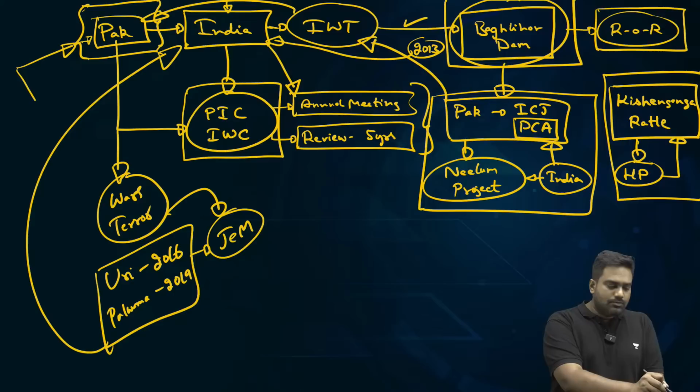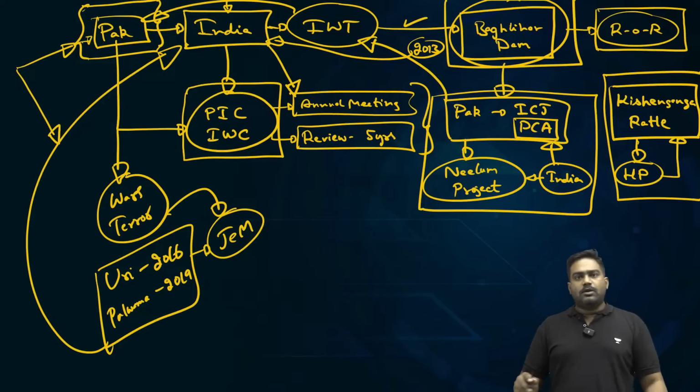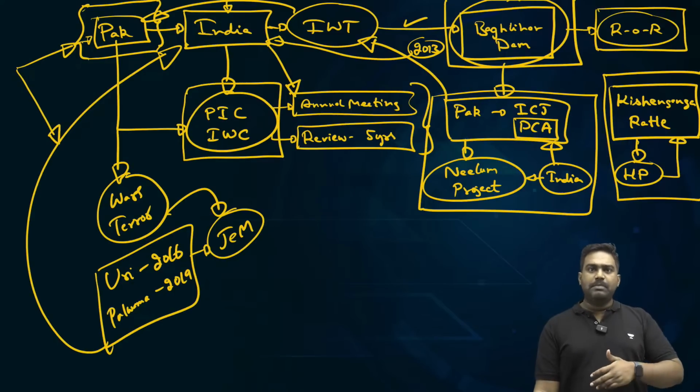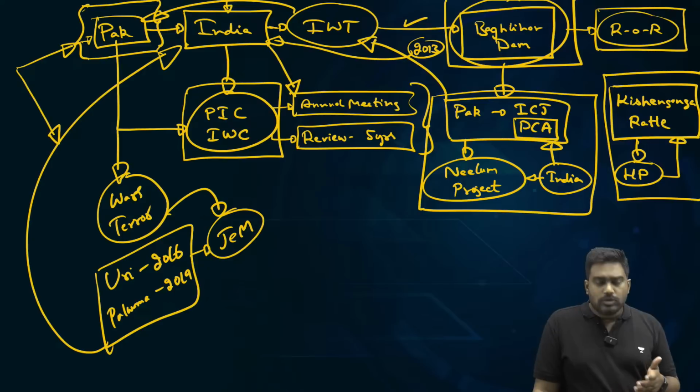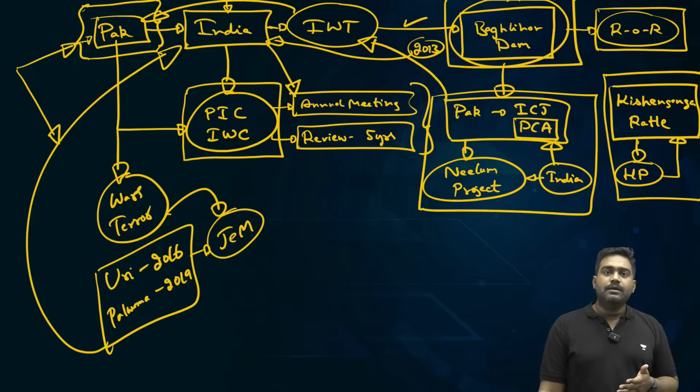Again, given the long-term consequences, right, our global image would take a hit because we would be breaking our international commitment. And also, this could be misused in Pakistan again. See, there are terrorist leaders in Pakistan like Hafiz Saeed, Masood Azhar and others, who have conducted rallies accusing India of water terrorism. Whenever there are floods in the Indus basin or droughts in Pakistan, these terrorist leaders blame India without any reason, without any evidence.